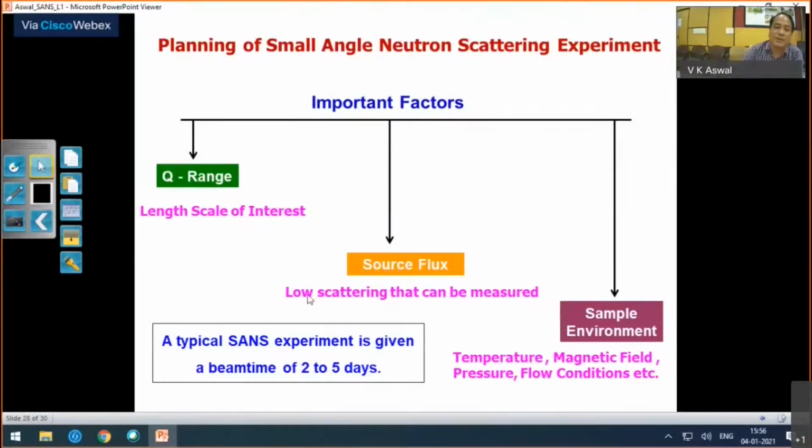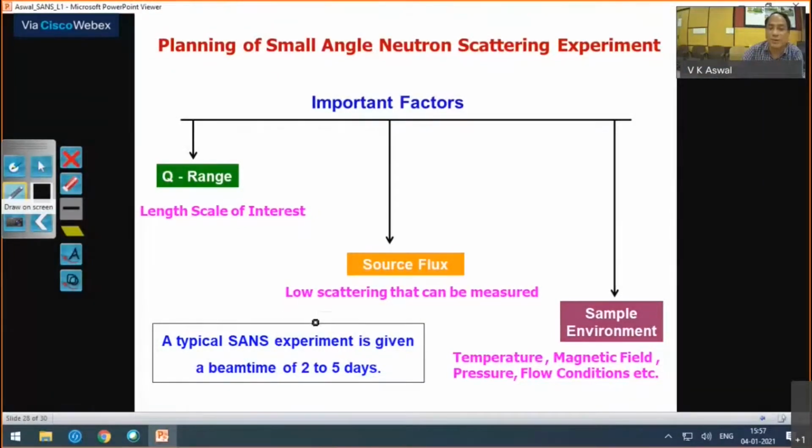Sometimes people come with a sample and you don't get enough scattering, and the reason may be that the scattering is very, very low. So you should also have some idea of what kind of scattering you are looking for from the sample. If the contrast is poor, you cannot see. If the size of your scattering object is very small, you cannot see. If the thickness of your sample is very low, you cannot see. So it's very important to know what kind of scattering you are trying to look at.